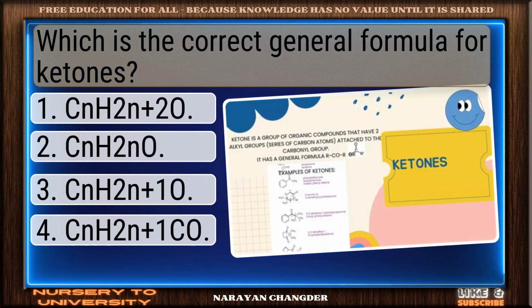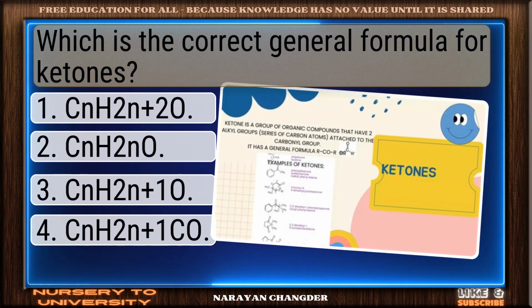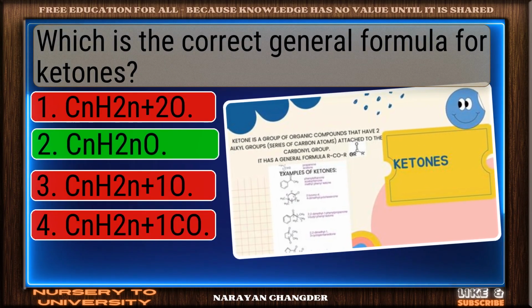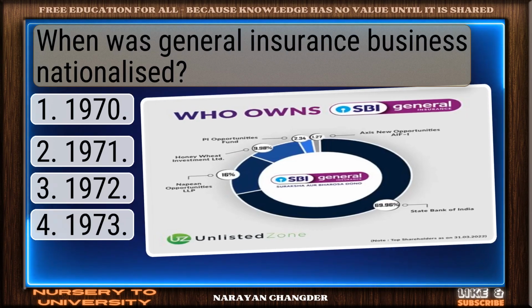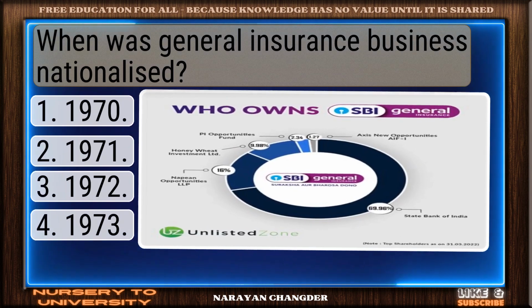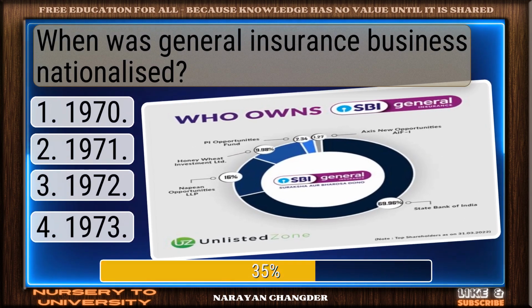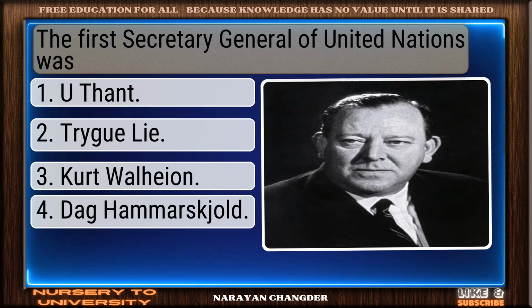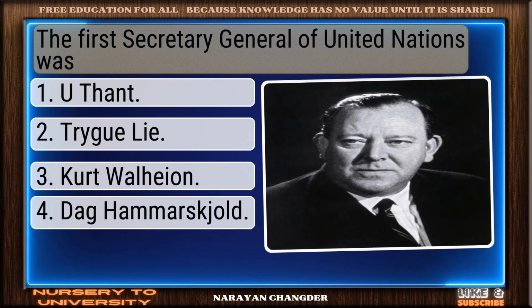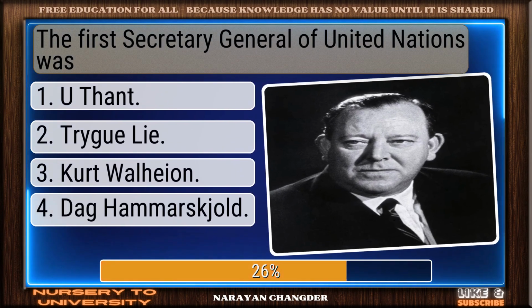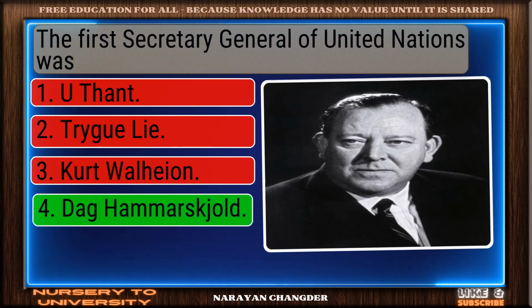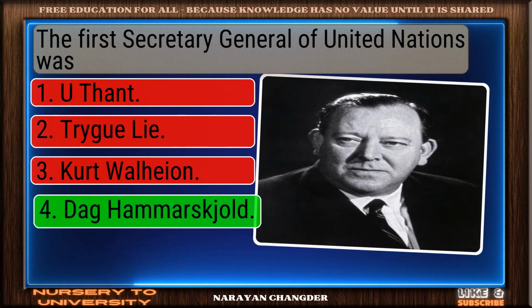Which is the correct general formula for ketones? Excellent choice. CnH2nO is right. When was general insurance business nationalized? 1973 is solid. The first Secretary General of United Nations was. You got it. Dag Hammarskjöld. Fits.